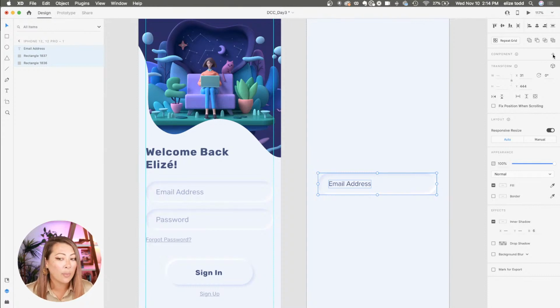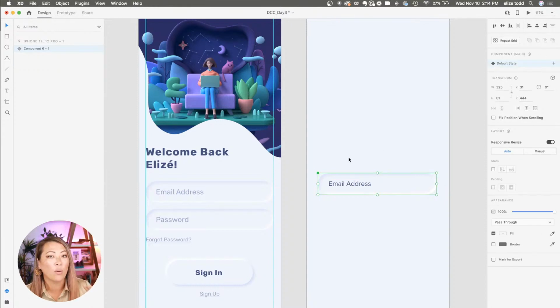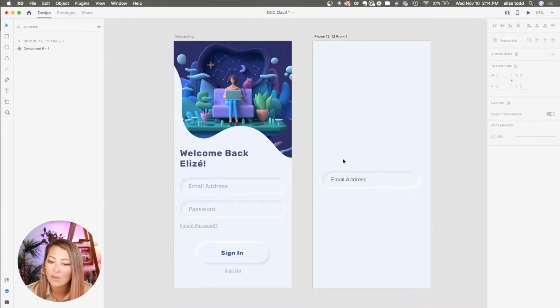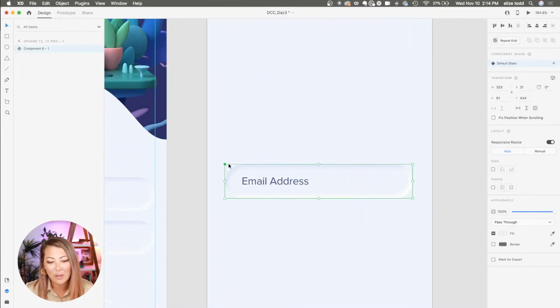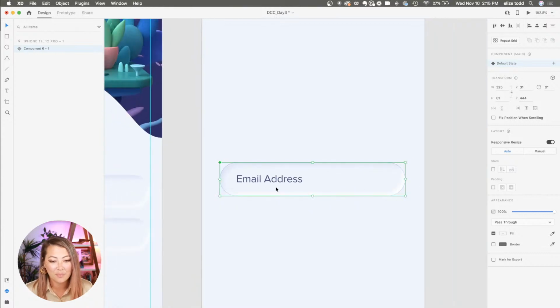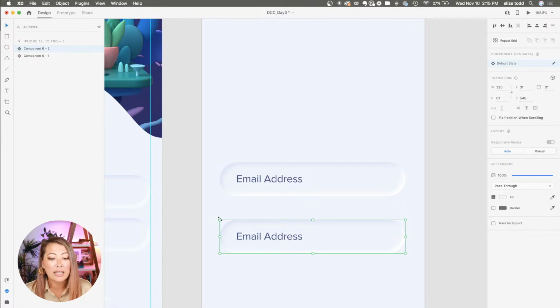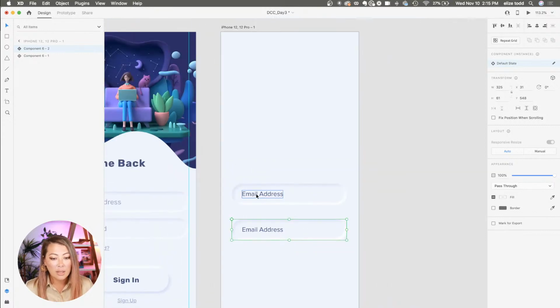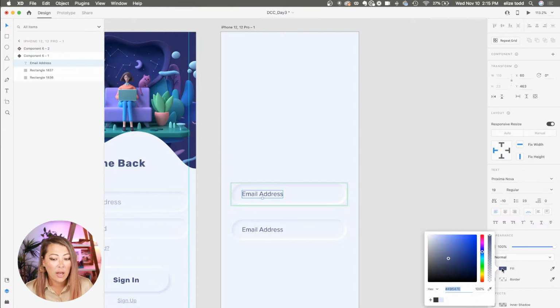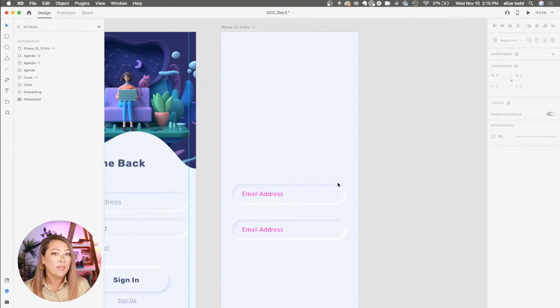Over here on the upper right hand side, there's a plus button next to where it says component, and now it's a component. If you're wondering what that means, don't worry, I'll explain. You'll see on the upper left hand corner, there's a green diamond. And if I make a copy of it, there's a white diamond. What this means is, if I decide I want to change this color on that main component, the original component I created, into, let's say, a crazy red color or pink, it's going to make that change across all those copies, or what we call instances of that component.